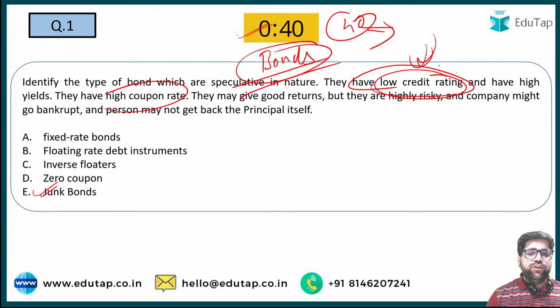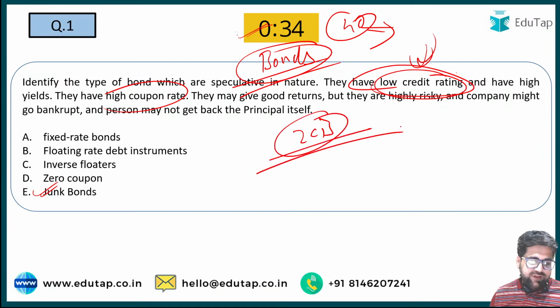Now my counter question to all of you is, what are zero coupon bonds? Can someone let me know what is a zero coupon bond? It's a very important type and it can be there in your phase 2 as well. What is a zero coupon bond? You have to type your answers.